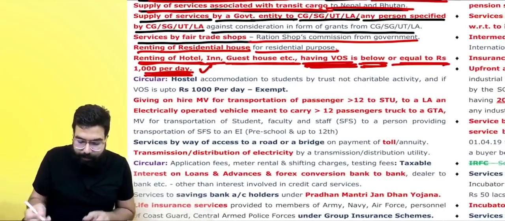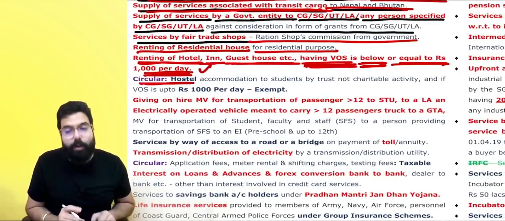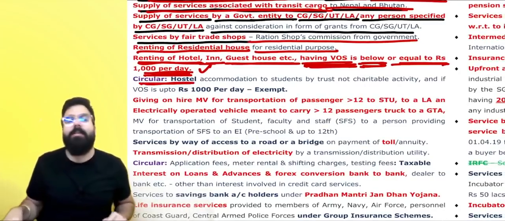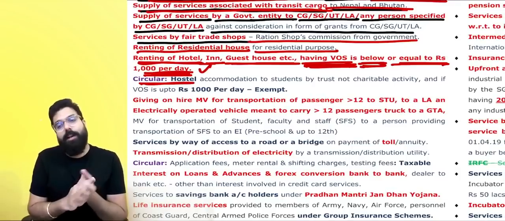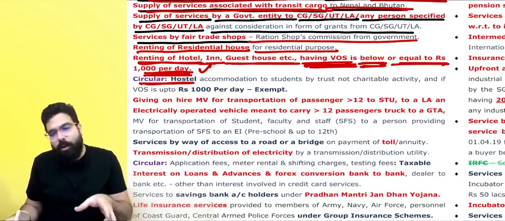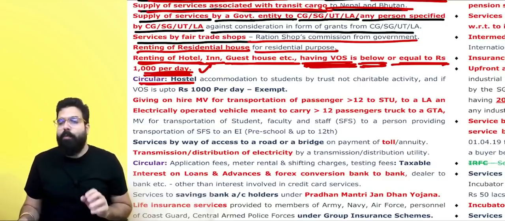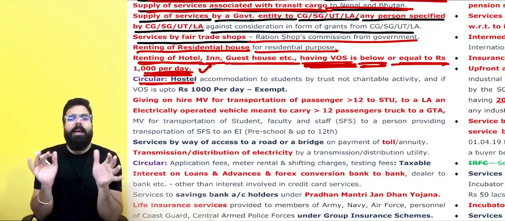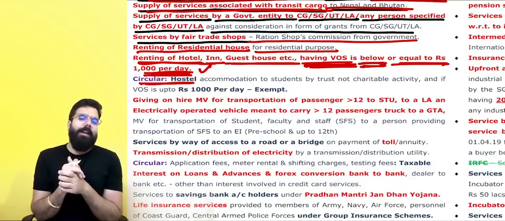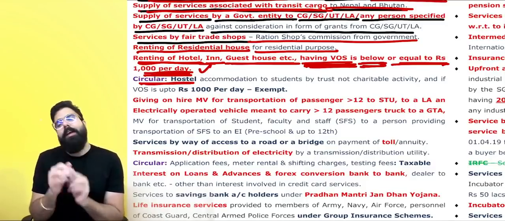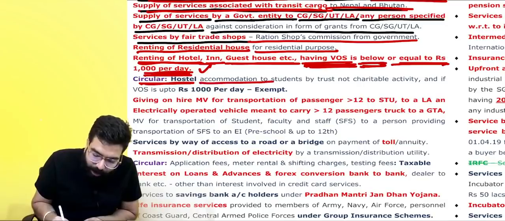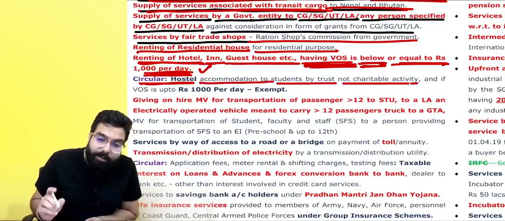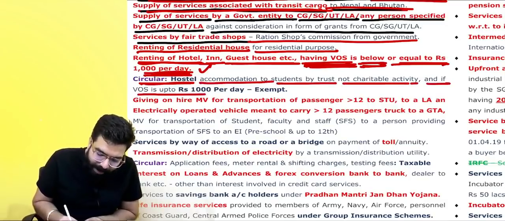Now, in the same thing, if there is a hostel allowing people. There are trusts which run hostels for their community people. For example, one trust is running its hostel for students of their community who are coming and studying. Hostel accommodation to students by a trust, not a charitable activity, and if the value of supply is rupees 1,000 per day, then it shall be exempt.